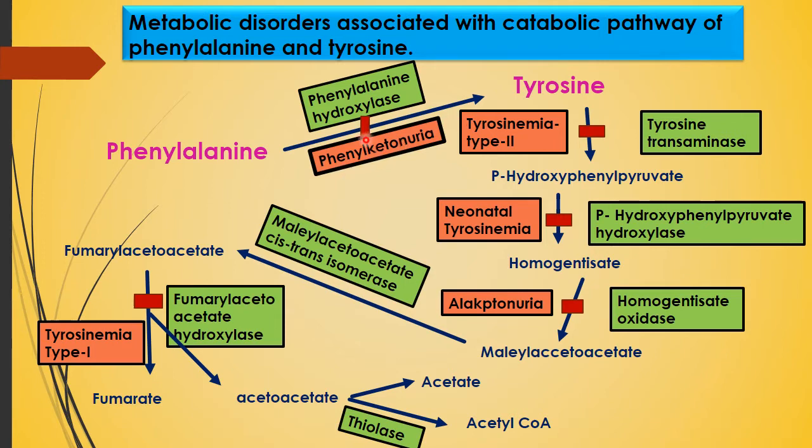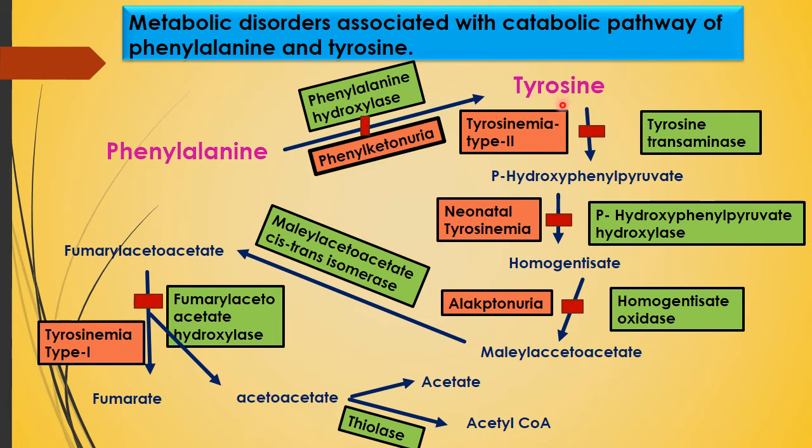So the first disorder with the first enzyme is phenylketonuria. Then after this, tyrosine is converted into para-hydroxyphenyl pyruvate and then homogentisate and then maleylacetoacetate.